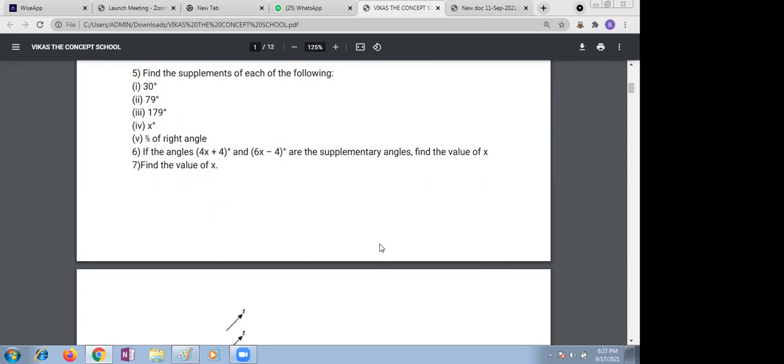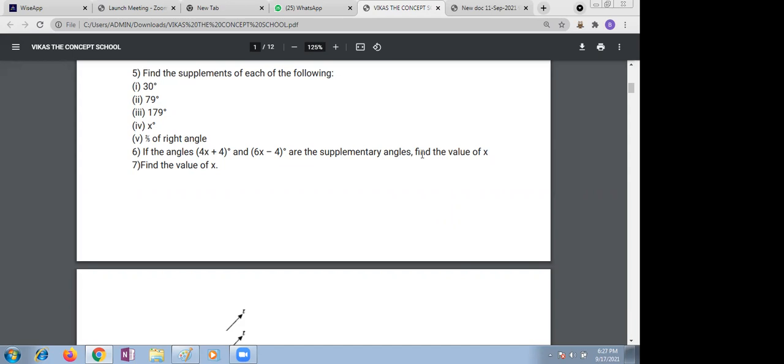Ma'am, can I tell the answer? Ishan. Yes, ma'am. What is the 6th answer? How are you supposed to solve the 6th one? Ma'am, to find the value of x, if they are supplementary angles, then both of them will add up to 180. Okay. What is the equation?